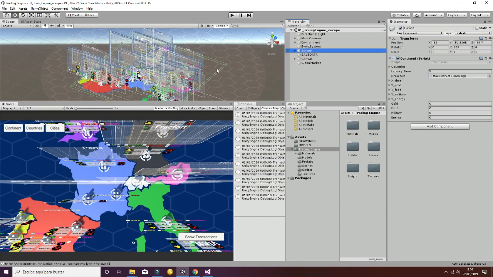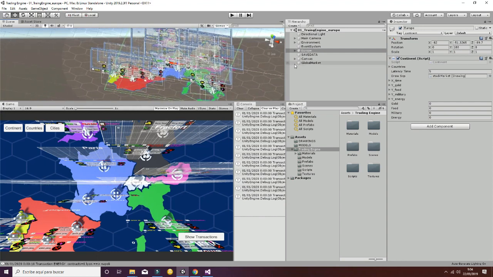Then let's go to the most important part of the structure, which is the Europe game object. Inside Europe, as you can see, we can find a continent script. The continent script refers to the different countries that are inside, which are automatically obtained from the script, and then imposes a latency time. If the latency time is 5 seconds, that means that after 5 seconds the resources will be updated in the different levels of the scripts.